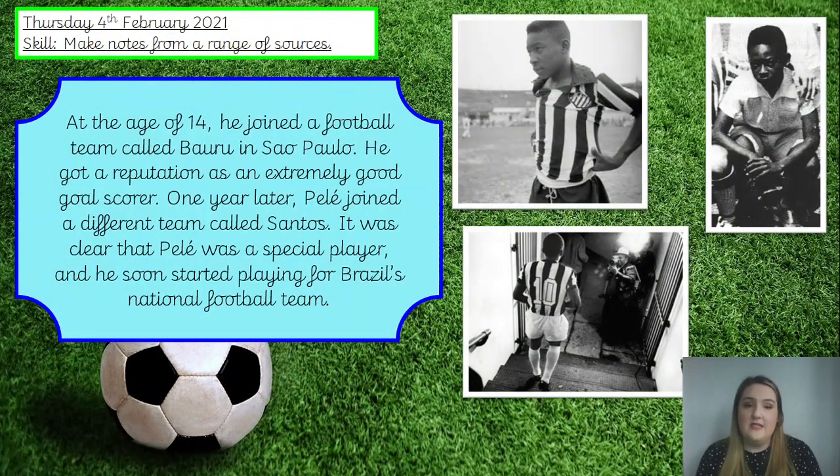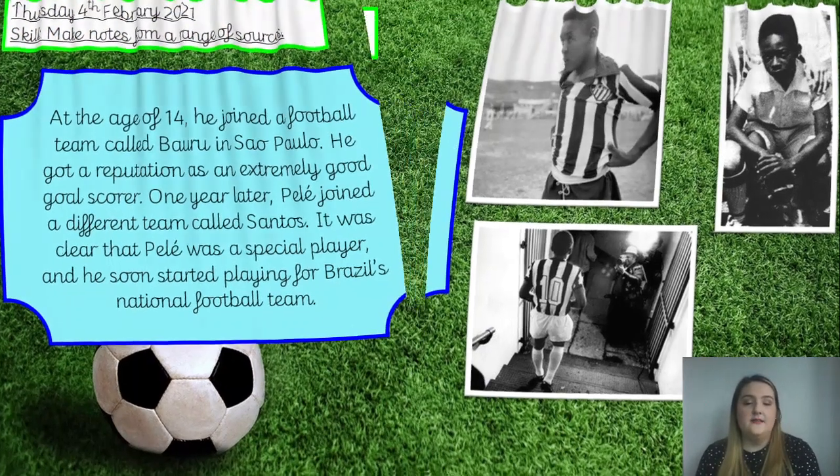At the age of 14, he joined a football team called Bauru in Sao Paulo. He got a reputation as an extremely good goal scorer. One year later, Pelé joined a different team called Santos. It was clear that Pelé was a special player, and he soon started playing for Brazil's national football teams. That was quite an honour. He must have been very, very good.